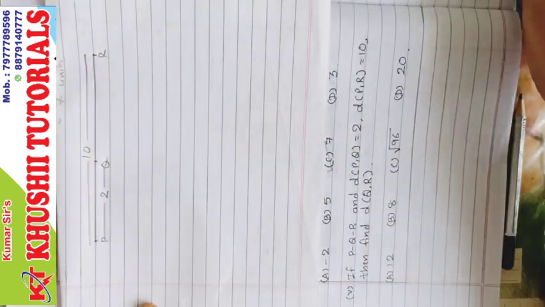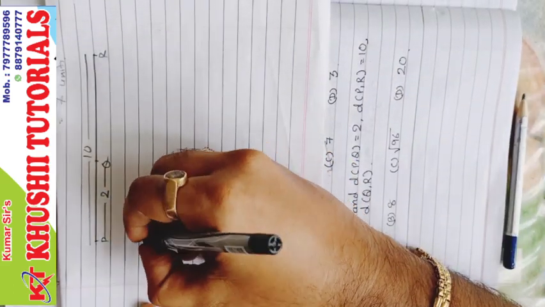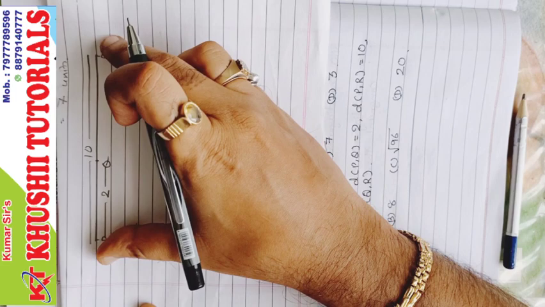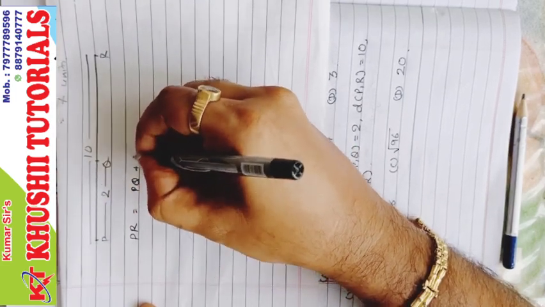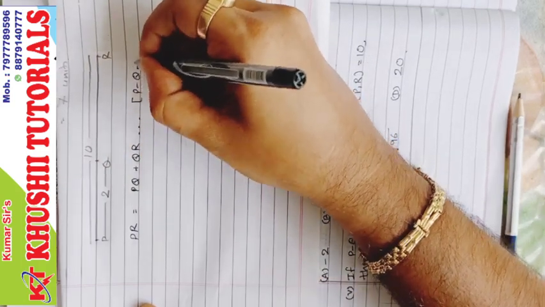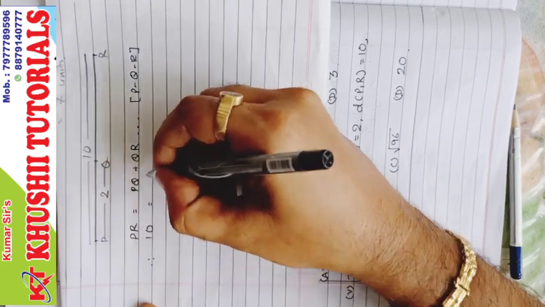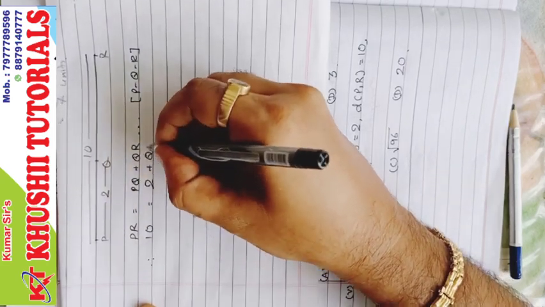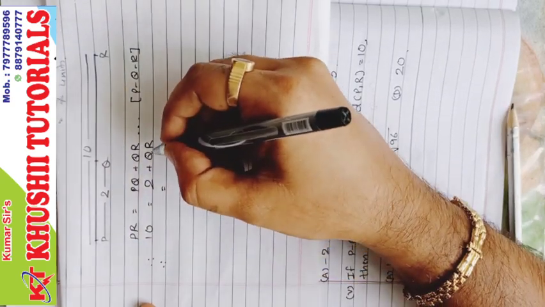But then too I will do it by method. Now PR, the longest part or the longest side, is PR. PR equal to PQ plus QR. Reason, P-Q-R. PR equal to 10. PQ is 2. We need to find QR. Whatever we need to find, we have to isolate it.